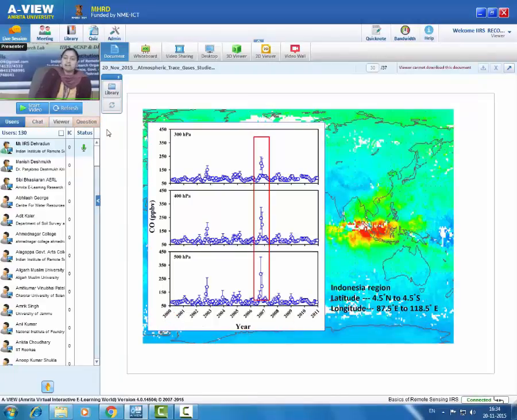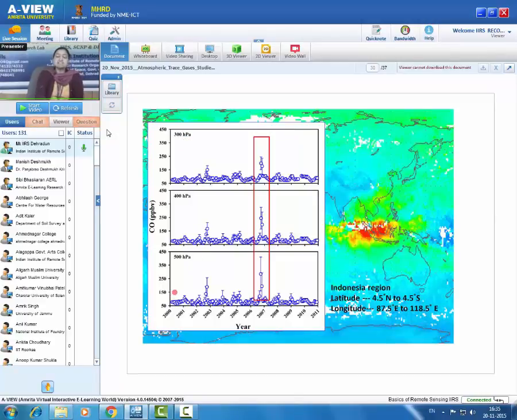We have taken a rectangular belt over Indonesia, which is bounded by latitude 4.5 degree north to 4.5 degree south and longitude 87.5 degree east to 118.5 degree east. So this is the region which we have defined, and we have taken the average over this location for every month from 2000 to 2010. And we analyzed this carbon monoxide data at pressure levels 500 hectopascal, 400 hectopascal and 300 hectopascal.